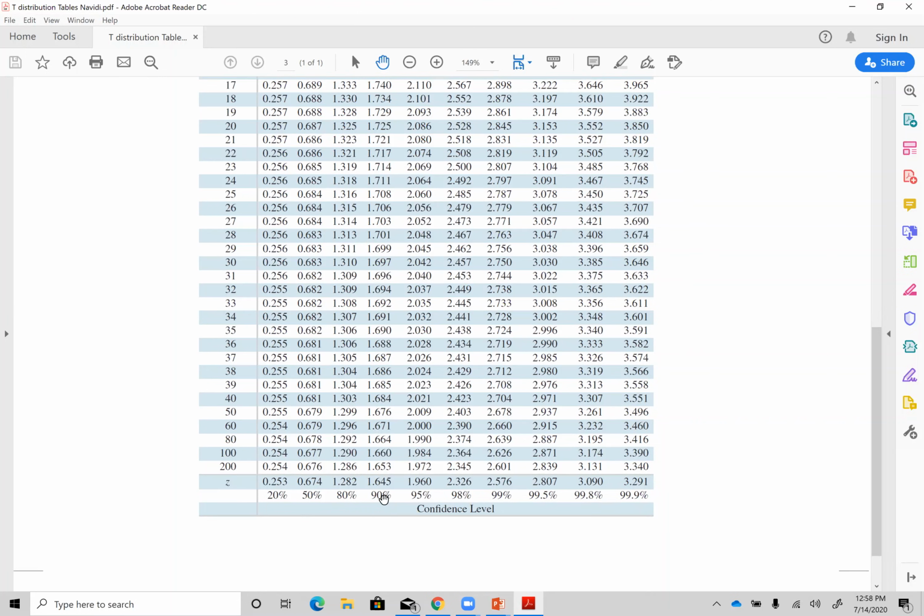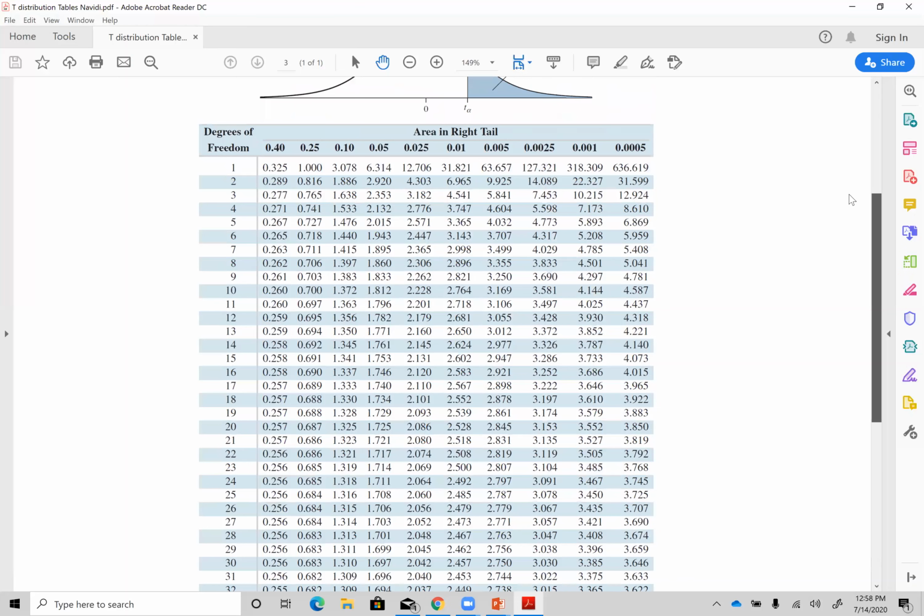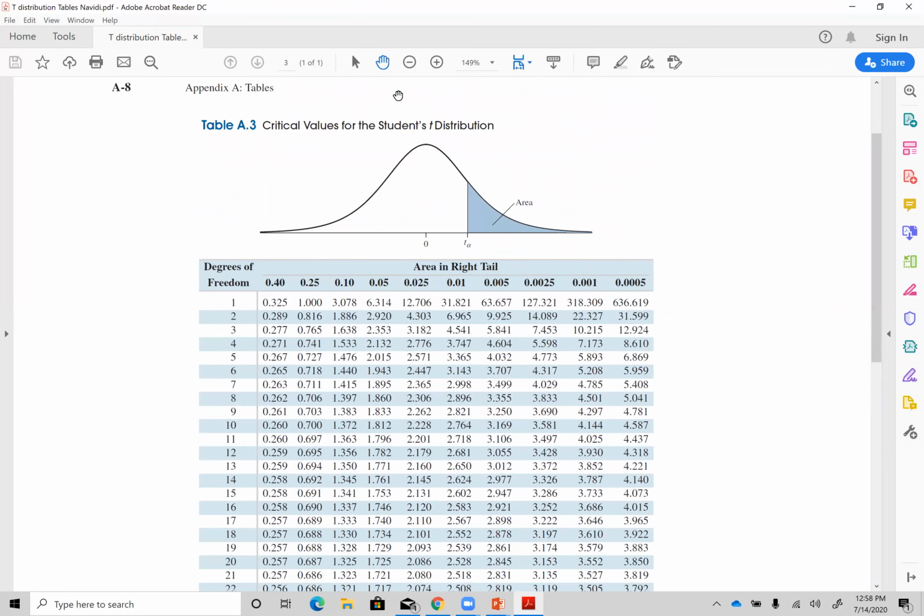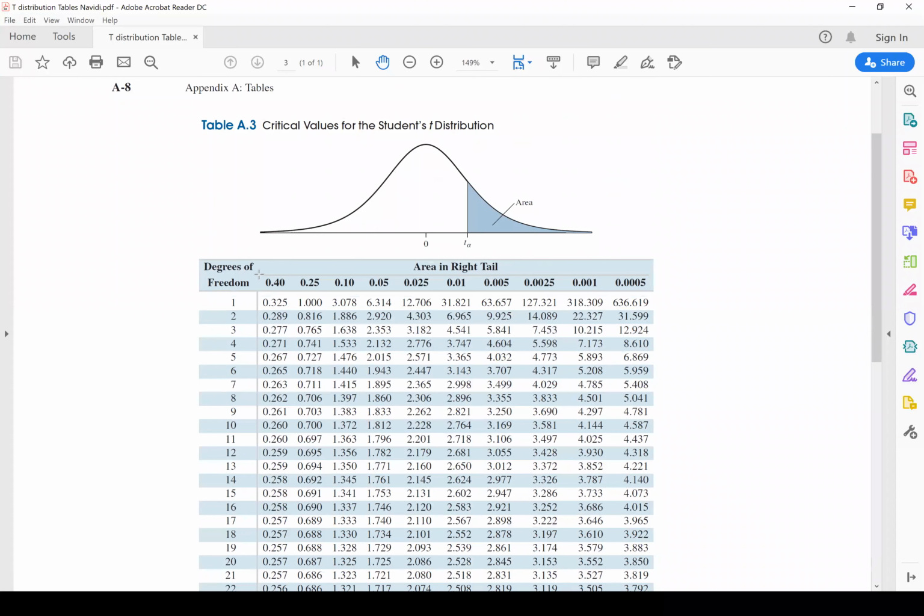We said, okay, if the confidence level is 95 and whatever my degree of freedom is, those are my T critical values. Now, the difference is, instead of looking at the bottom for your confidence level, your alpha, ladies and gentlemen, is right here. They give you this alpha, which is 0.1, 0.05, 0.025, 0.01, and so on and so forth. This is your level of alpha.